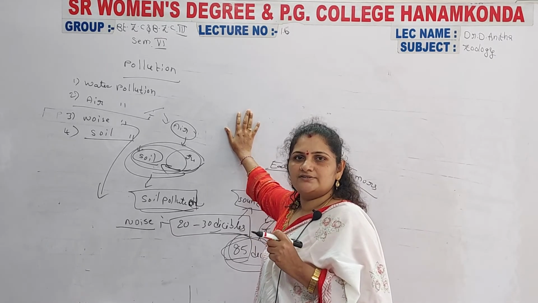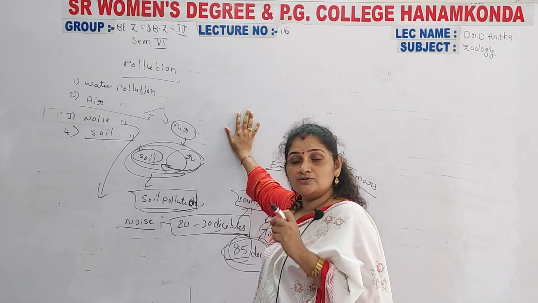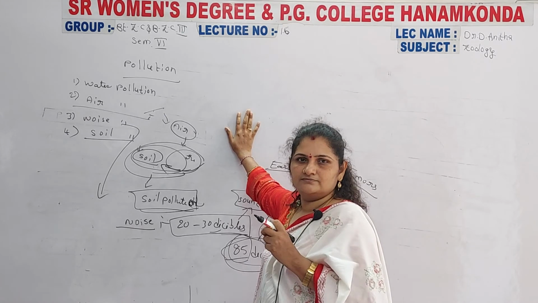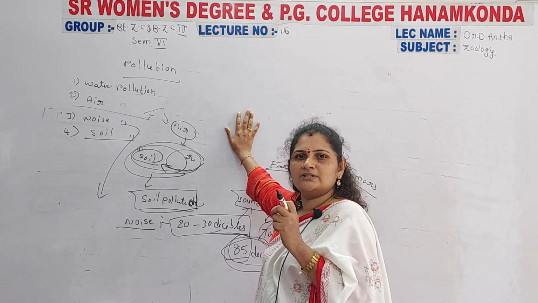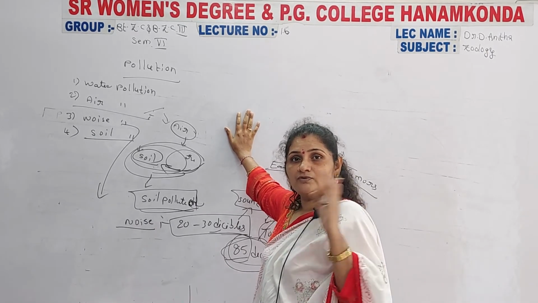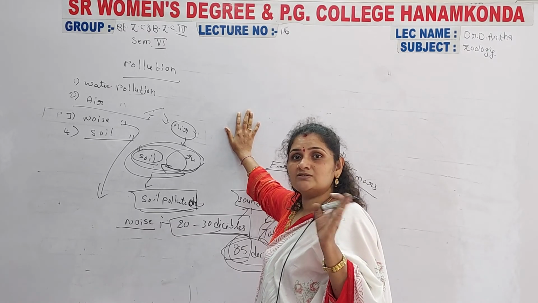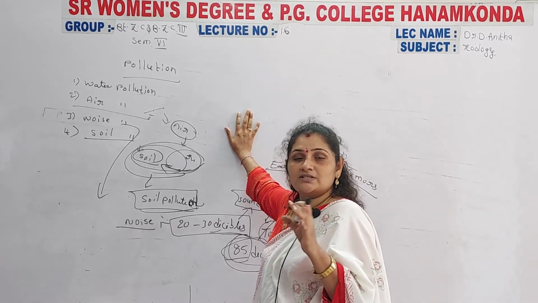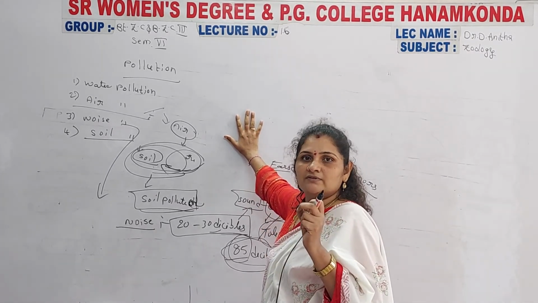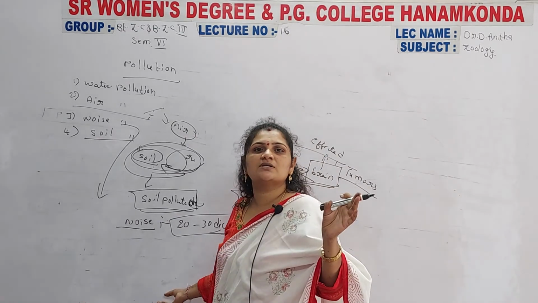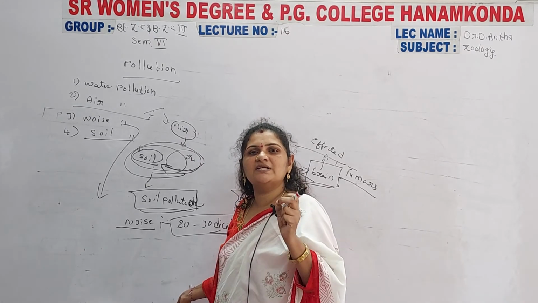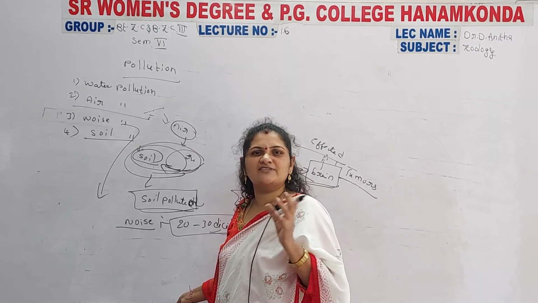At Hussain Sagar, the water has a very bad smell, and the smell spreads up to a radius of 1 kilometer or even 2 to 5 kilometers. That is the effect of water media pollution today. And the Musi river is completely filled with garbage today, and the water coloration is completely black, greenish or blackish in color.